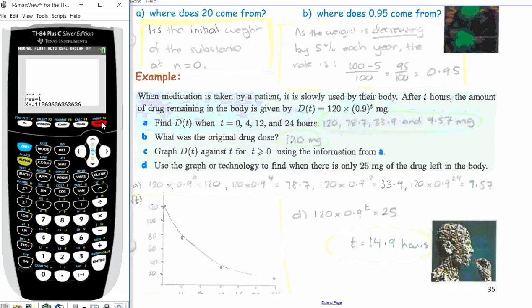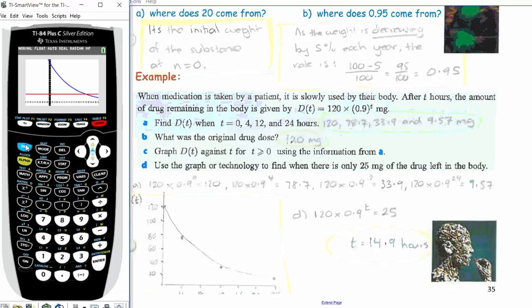Maybe to find the intersect, you could have just gone second calc intersect. Sometimes it's good to zoom out a little bit like this, because maybe there was more than one intersect, but in this case there's not. There's just this little one here. So it started at 120 and decayed. Let's see when it crosses the 25 line.